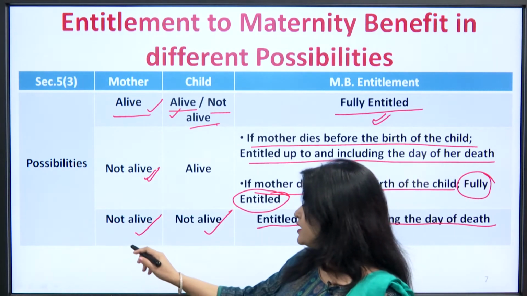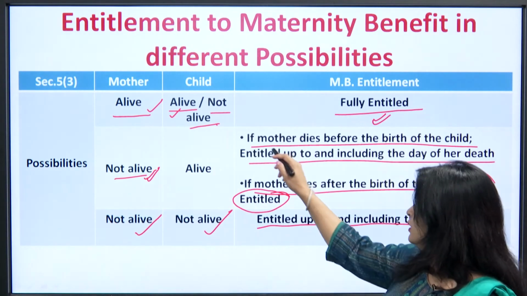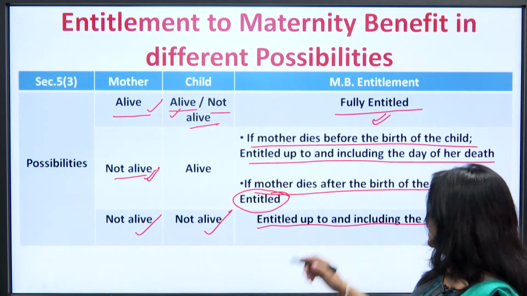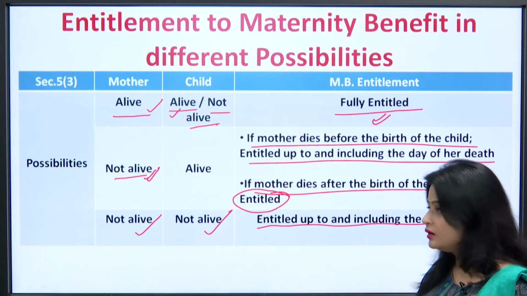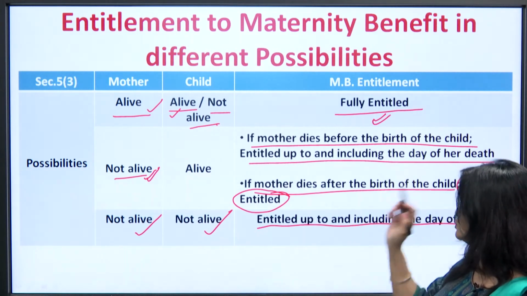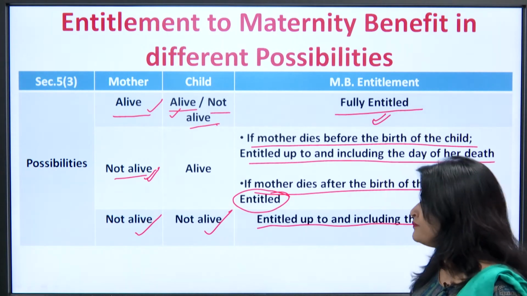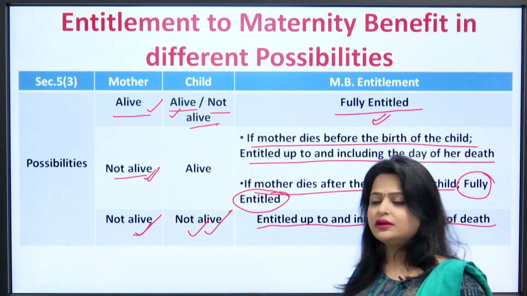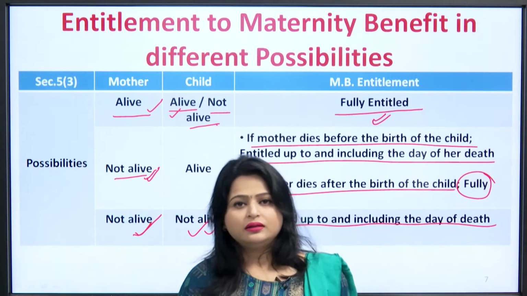In a case where the mother is not alive, there are two conditions. If she dies before the birth of the baby, then she is entitled up to and including the day of her death. But if the mother dies after the birth of the child and the child is alive, in that case she is fully entitled. If the mother is not alive as well as the child is not alive, in that case she will be entitled up to and including the day of the death.